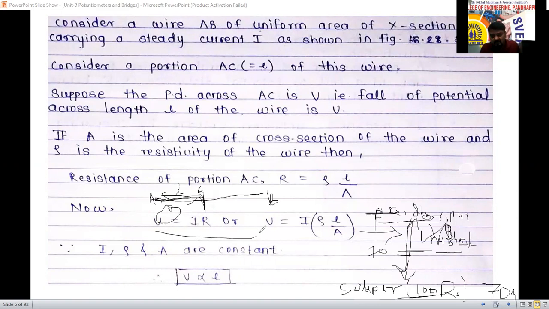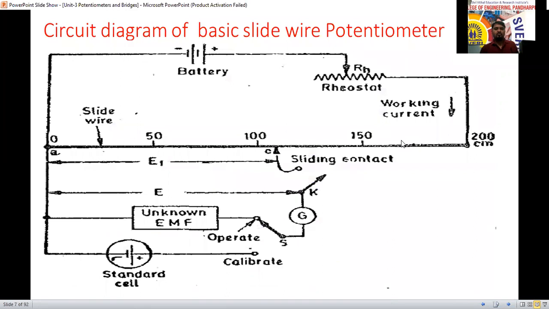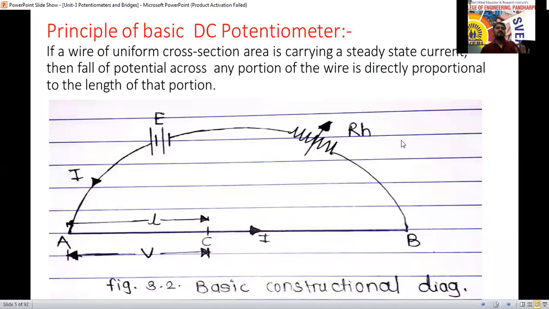I think now everyone has understood. Any doubts you have? So this is the concept of DC potentiometer. Tomorrow we'll explain this diagram, which is the actual circuit diagram. This is just the principle we have discussed.